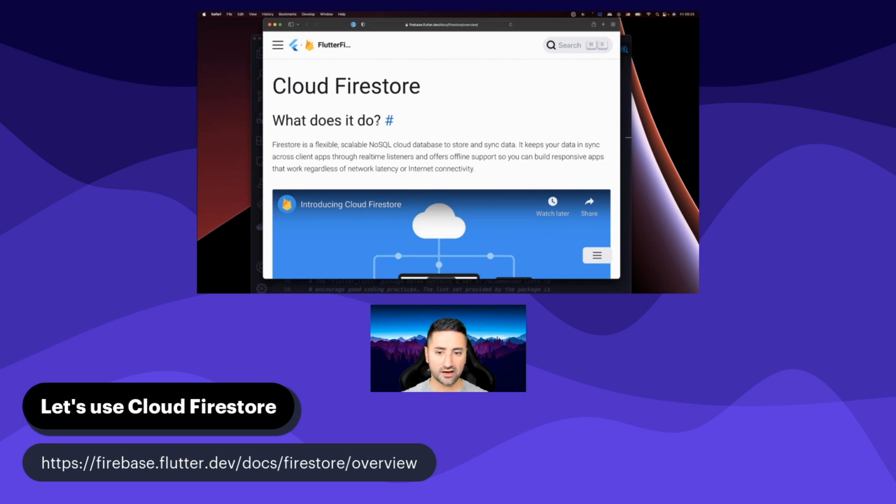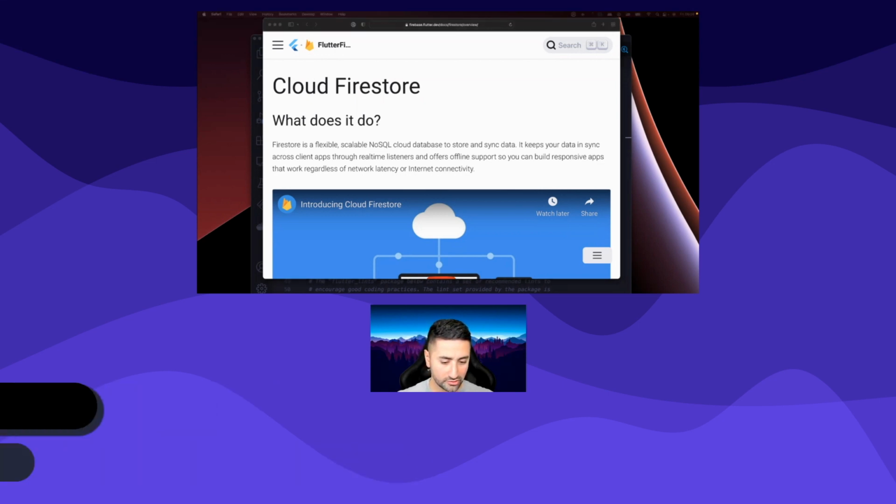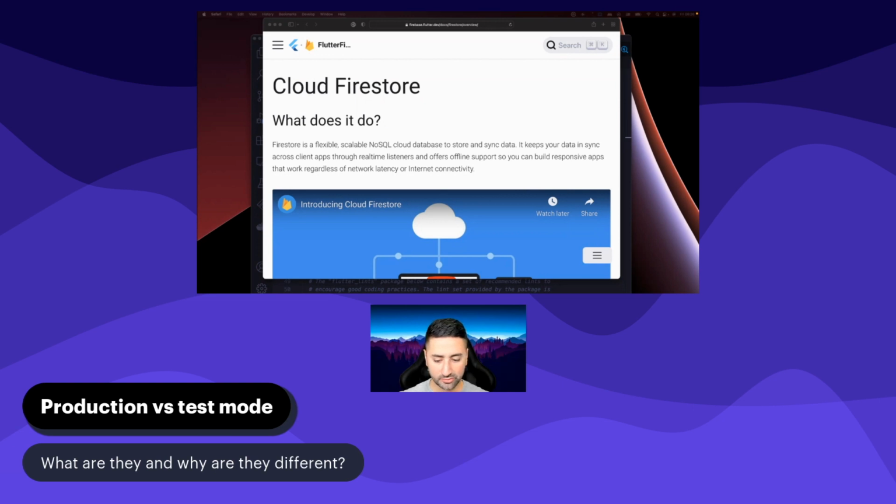So for the entirety of this course, from this point on, we're going to be dependent on Firestore in order to store user-generated content, which are notes in our case. So let's now talk a little bit about production versus test mode. Firebase, Firestore, as you'll soon see, has different ways of allowing you as a developer to interact with your database. So there is a thing called a test mode and another called a production mode.